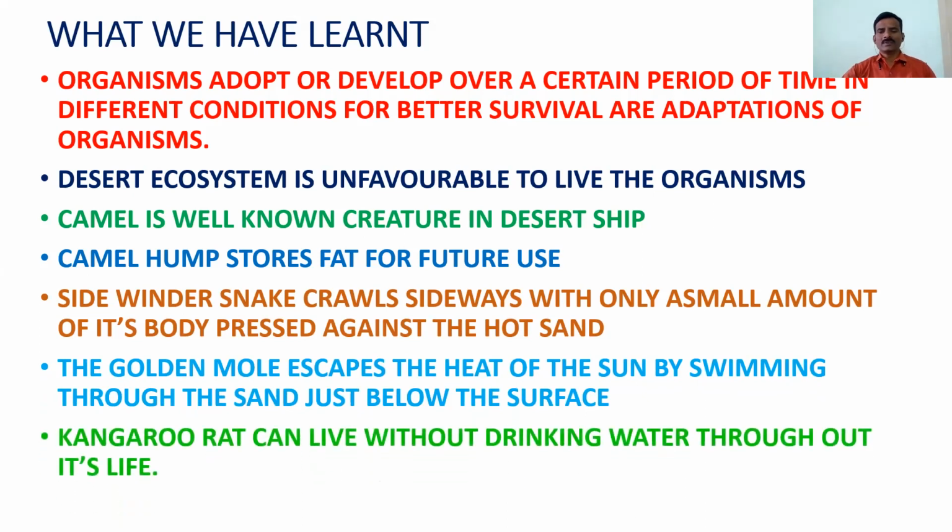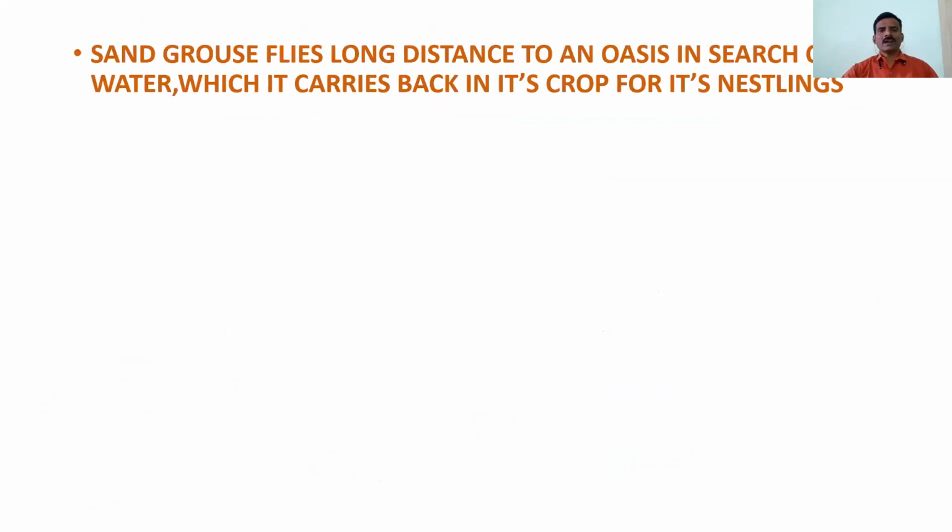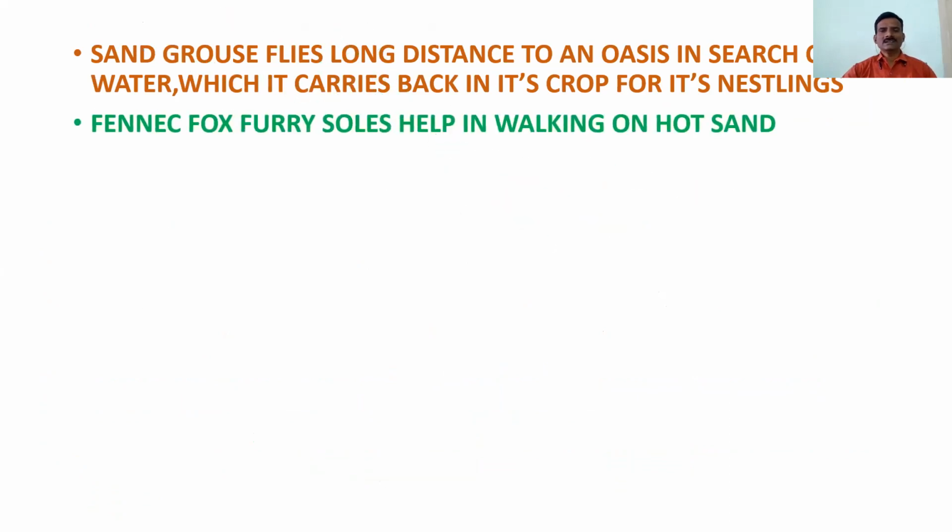Kangaroo rat can live without drinking water throughout its life. Sand grouse flies a long distance to an oasis and soaks up water, which it carries back in its crop for its nestlings. Fennec fox's furry soles help in walking on hard soils.